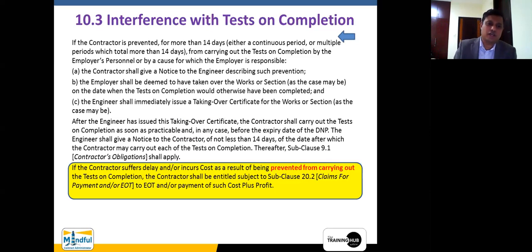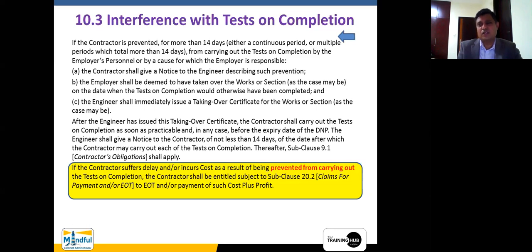So if the contractor suffers delay or incurs cost as a result of being prevented from carrying on tests on completion, the contractor shall be entitled to additional cost plus profit. EOT plus cost plus profit is what it says. But EOT only if it falls in the critical path. Okay, it does not say that. That is why it says pursuant to subclause 20.2, claims for payment and EOT.